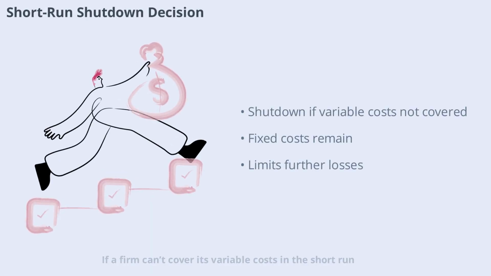If a firm can't cover its variable costs in the short run, it may decide to temporarily shut down. This is a tough decision, but sometimes it's better to pause production than to operate at a loss. Fixed costs still need to be paid, but shutting down limits further losses.